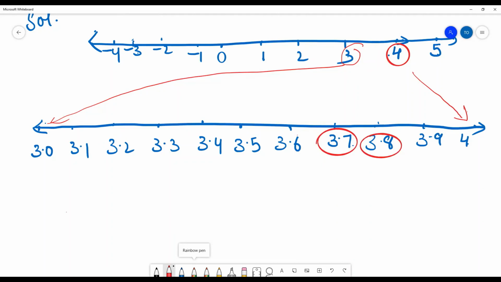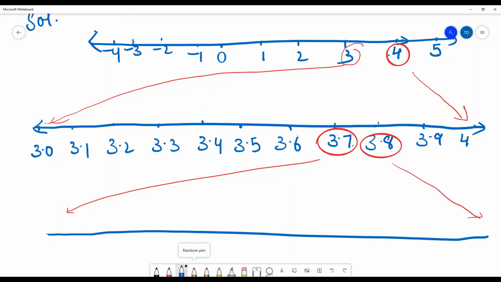Now between these two numbers marked here, we will make a number line. So our number line here will be between 3.7 and 3.8. So what will we mark here? 3.71,